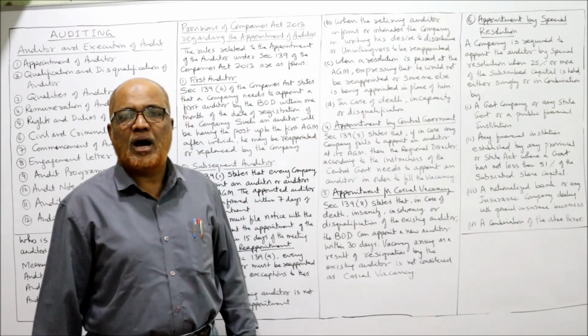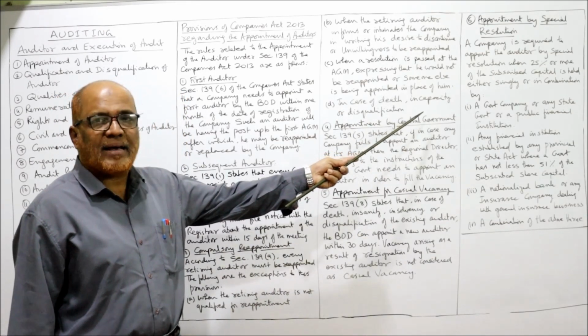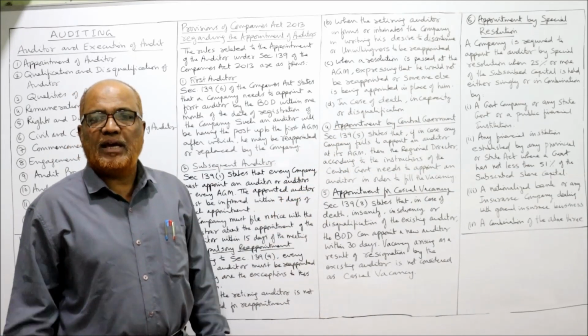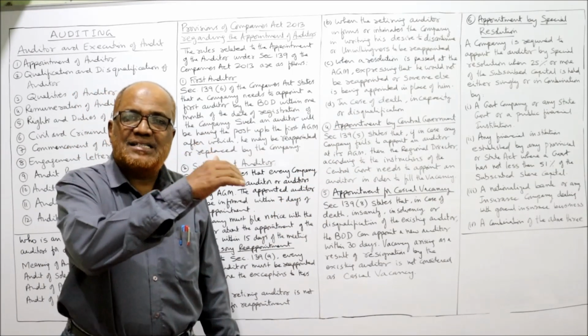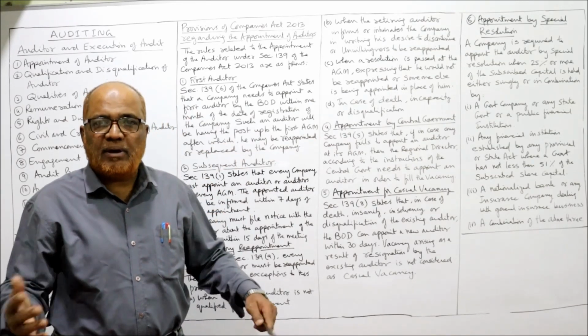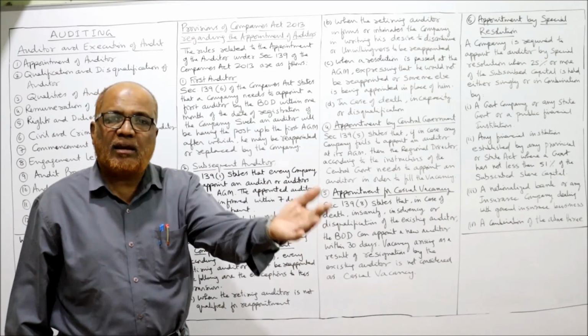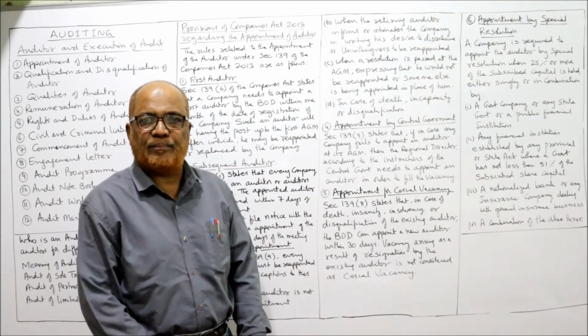A new auditor will be appointed. Lastly, in case of death, incapacity or disqualification, in these circumstances the existing auditor cannot be reappointed. In the remaining cases, normally the existing auditor will be reappointed in the next AGM.